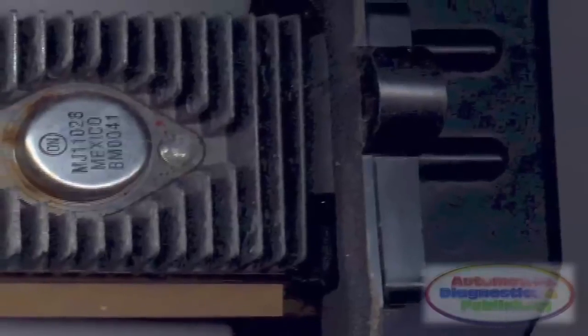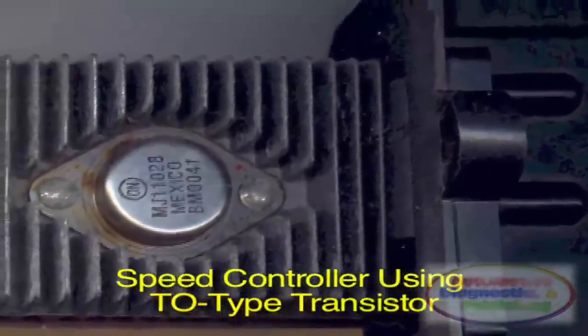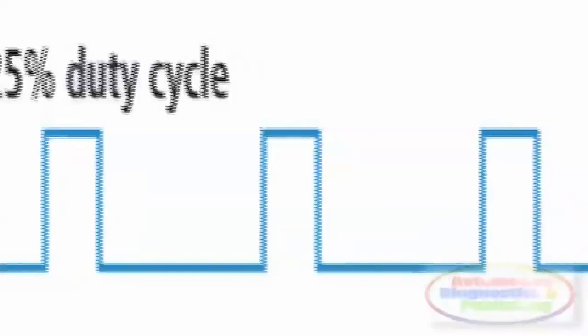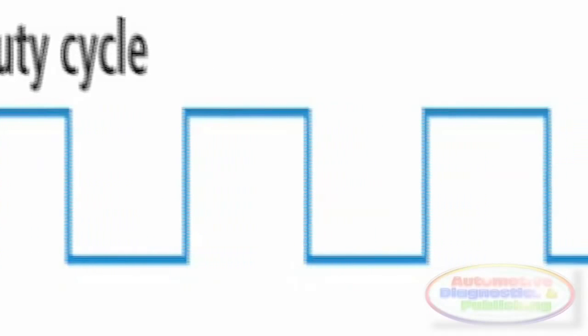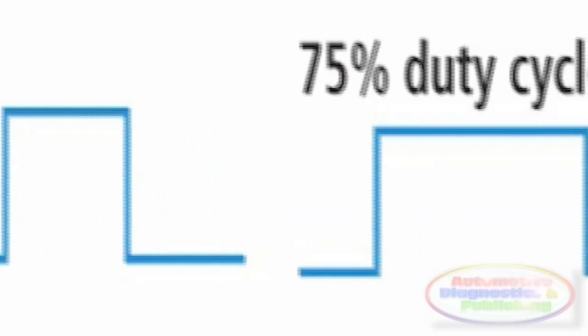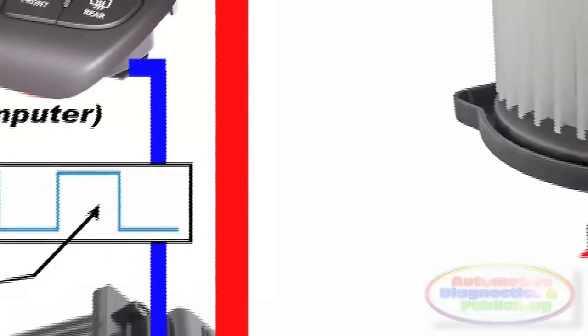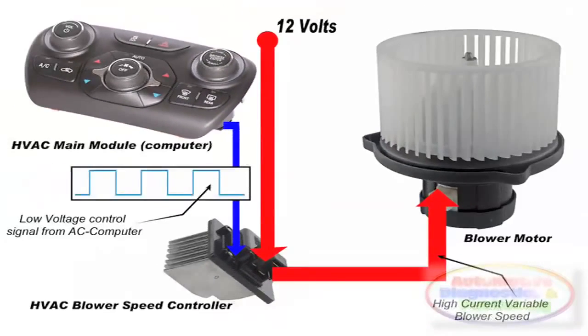The blower speed controller is used with automatic temperature control systems. The speed controller converts a baseline signal received from the electronic control assembly into high current, variable ground feed to the blower motor. In the vast majority of cases, the blower motor is ground controlled. This means that the 12-volt power is held steady via a blower relay, and the ground is varied to attain variable speed. The blower fan speed is therefore infinitely variable.